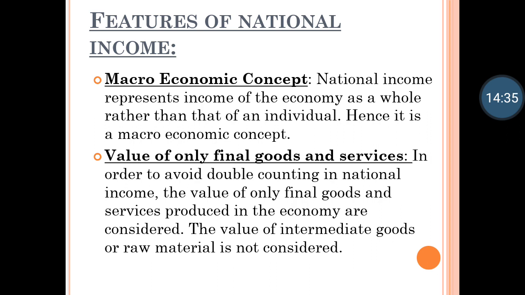Suppose the total came to 50 rupees. If we again add raw material costing 10 rupees plus sugarcane costing 10 rupees, then it will become 70 rupees. Why will it become 70 rupees? Because we are counting sugarcane two times and other raw materials two times. So again, the value of only final goods and services has to be counted.